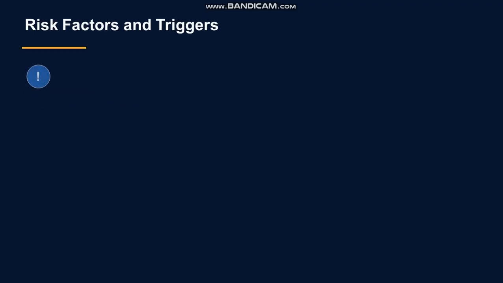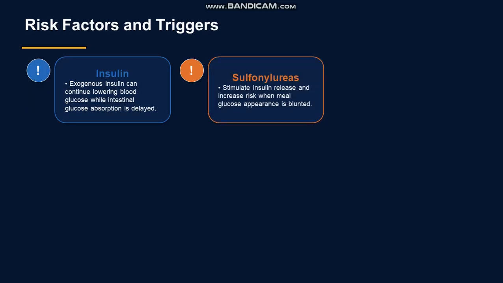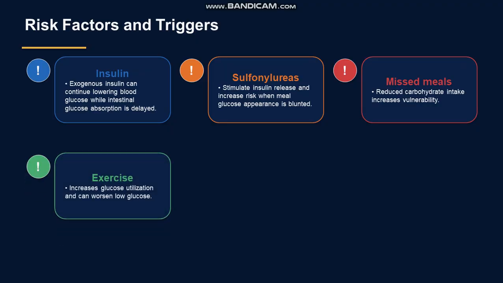Risk factors: insulin is a risk factor with acarbose use. Sulfonylurea, missed meals, and exercise. If the patient is exercising to lower his or her glucose level and using acarbose with it, there might be a problem of hypoglycemia.